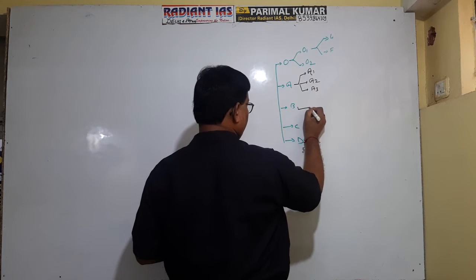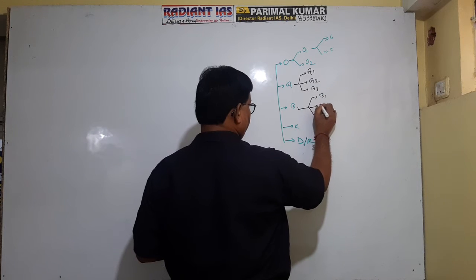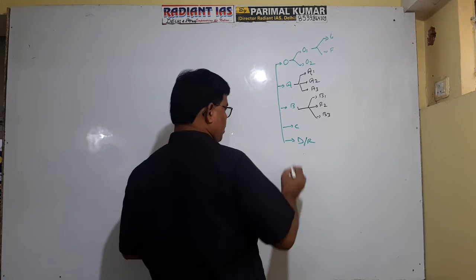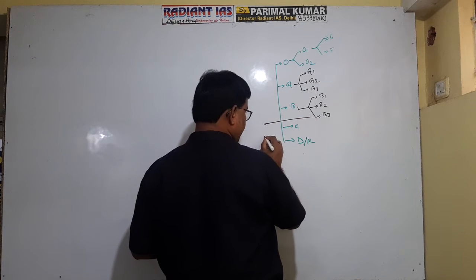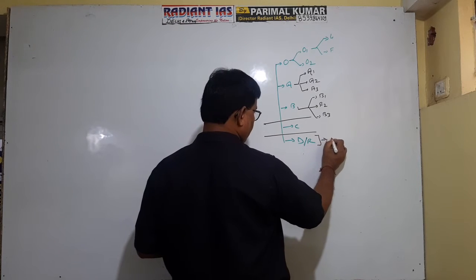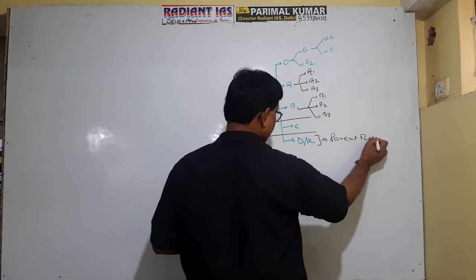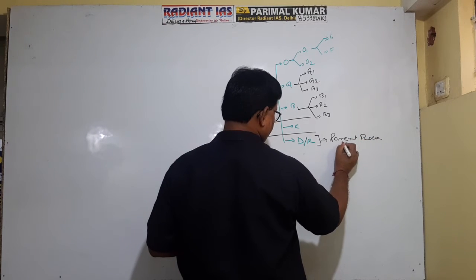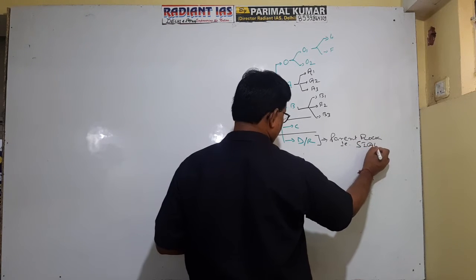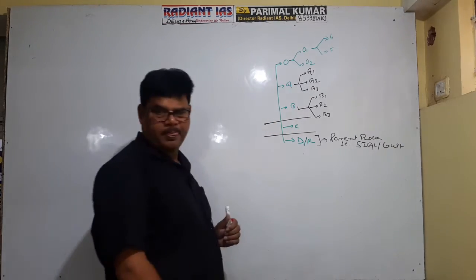B is divided into three sub-layers, that is B1, B2, B3, right? It is clear now? D or R represents parent rock, that is sial or crust. Okay.